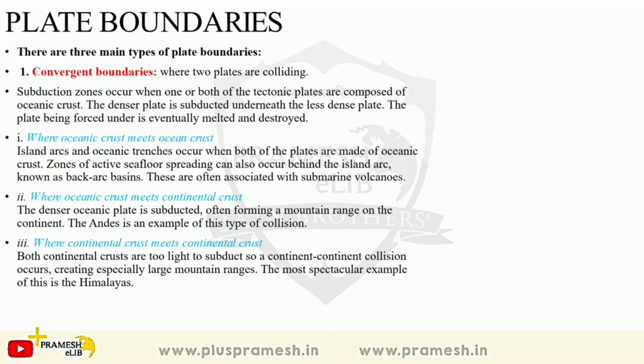It can happen that one is ocean and the other is continent, and it can happen that both of them are continental crusts. So both of them are continental plates, both of them are oceanic plates, and one of them is continental and one of them is oceanic. So these are the three possibilities that can happen if there are convergent boundaries, right? If two plates are colliding, if they are meeting each other.